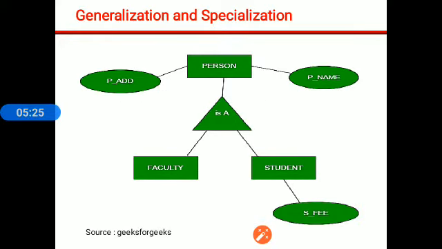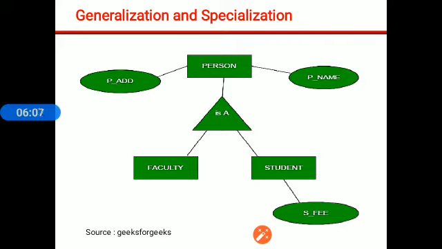Another concept is generalization and specialization. Generalization and specialization is some type of inheritance. For example, person is the generalized entity and its specialization is faculty and student. Here we can easily say that faculty is also a person, student is also a person. So person is a general entity, but this person is a faculty or this person is a student. So person is generalization and specialization is faculty and student.